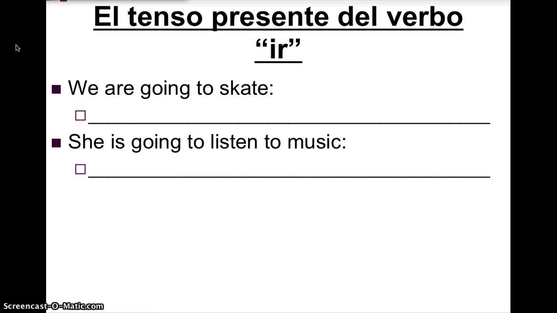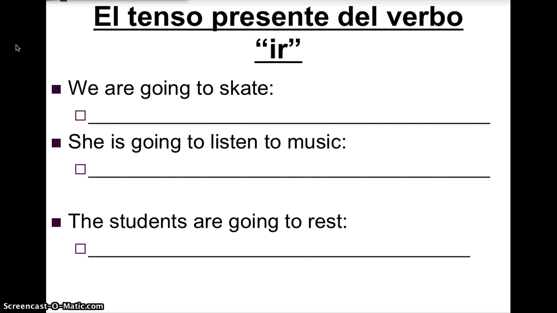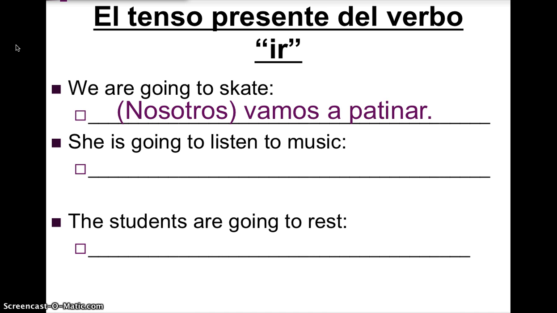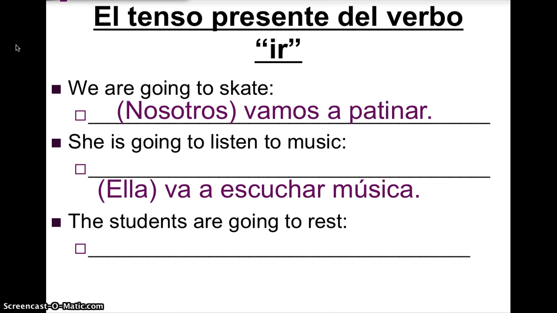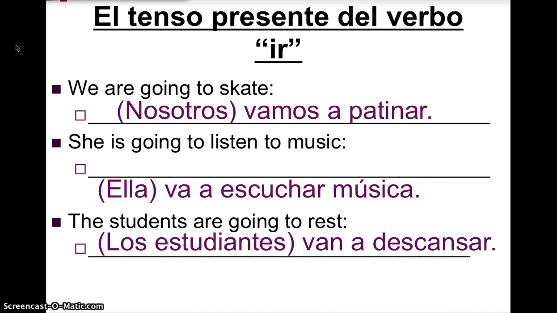We are going to skate. She is going to listen to music, and the students are going to rest. Nosotros vamos a patinar. Ella va a escuchar música. Los estudiantes van a descansar.